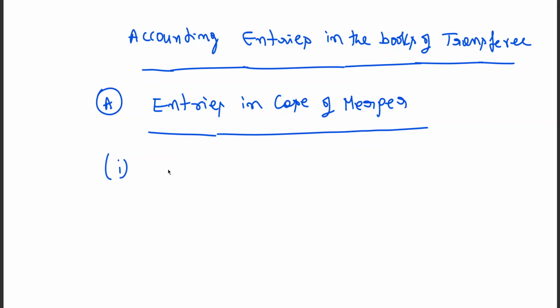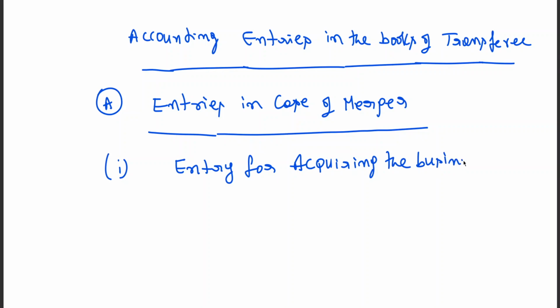Whatever the purchase consideration is, for that they will generally write the entry. So entry for acquiring the business.